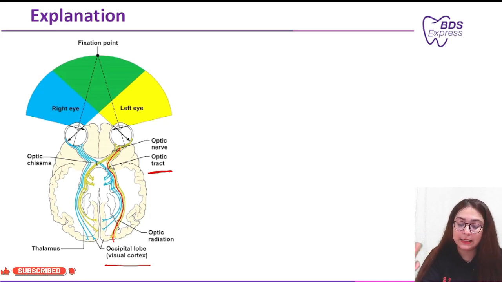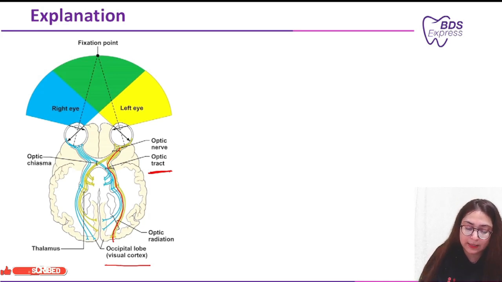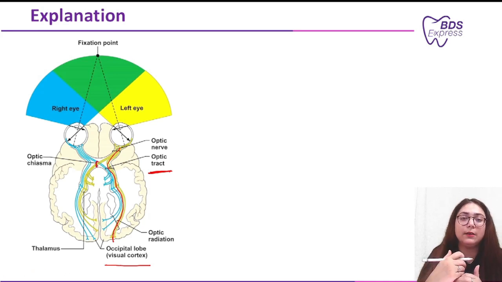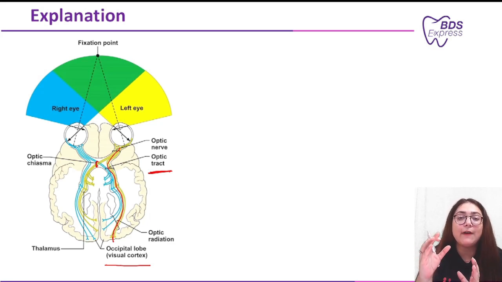The next thing is the optic chiasma. This is the chiasma where both the nerves, or you can say both sides of the nerves, intersect. The optic chiasma is where the optic nerve from each eye partially crosses, and fibers from the nasal half of each retina cross to the opposite side.